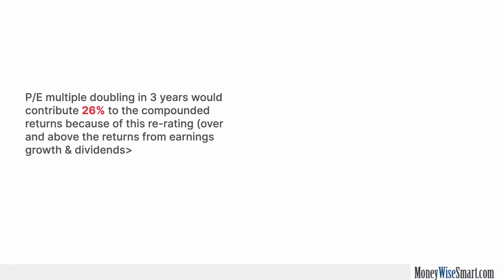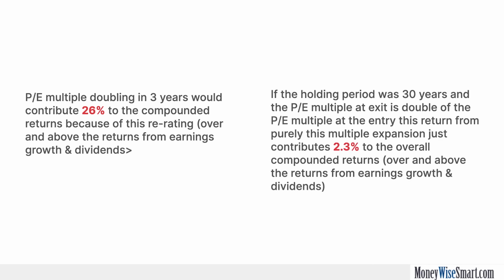If the P multiple has doubled during the holding period of a stock, now if this doubling happens in a 3-year period, that results in a 26% compounded return. But if the holding period is 30 years, if it takes 30 years for this doubling of P multiple to happen, then that re-rating just adds 2.3% to the overall compounded returns.